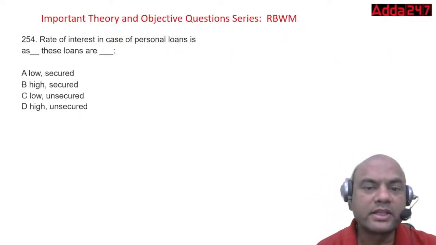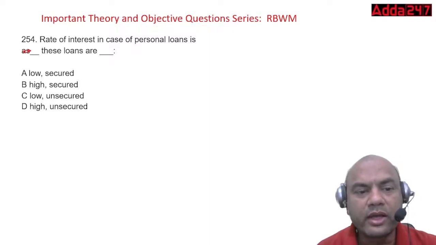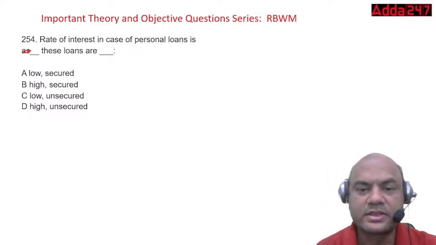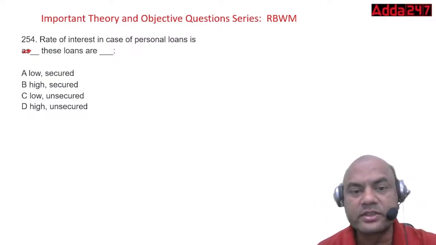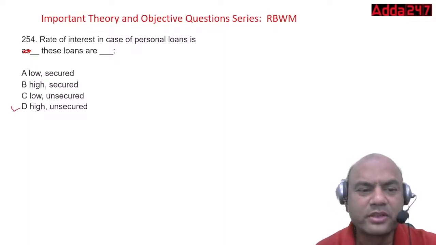The rate of interest in case of personal loans is dash, as these loans are dash. The options are: low as these loans are secured; high as these loans are secured; low as these loans are unsecured; high as these loans are unsecured. The rate of interest in case of PL is high because the loans are unsecured.